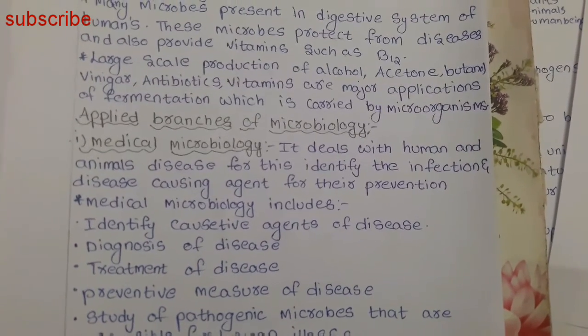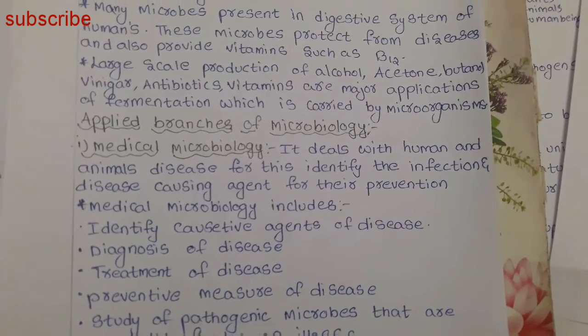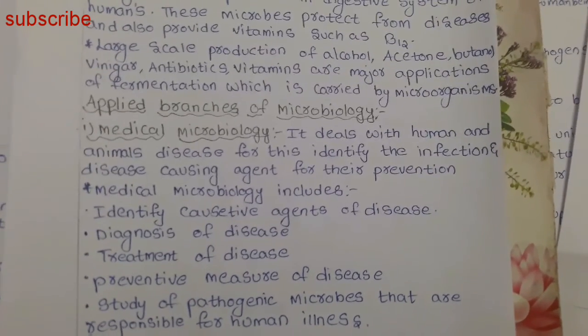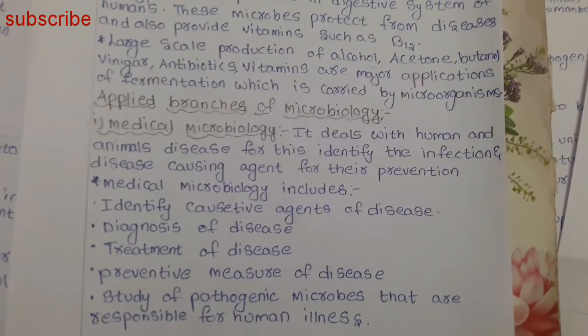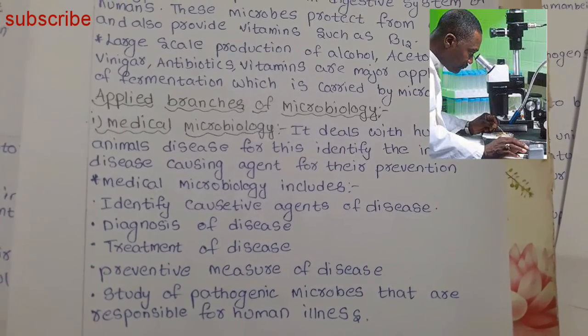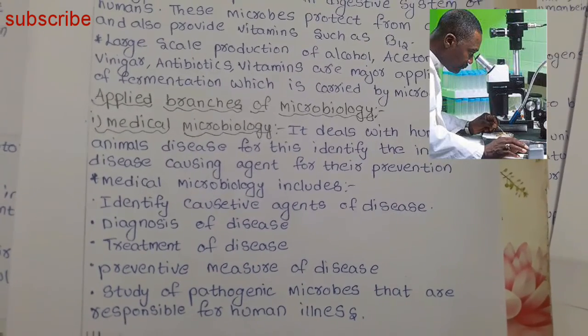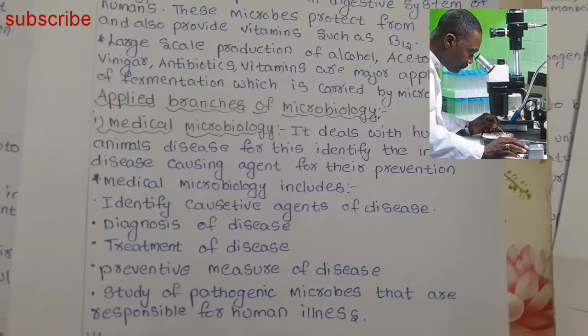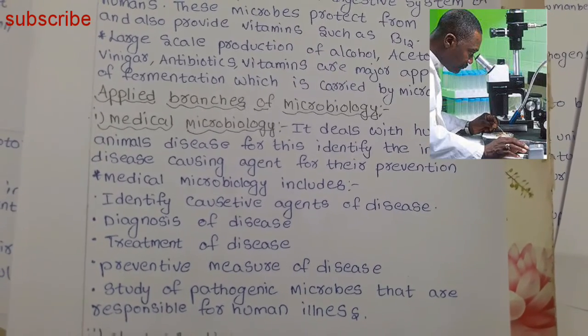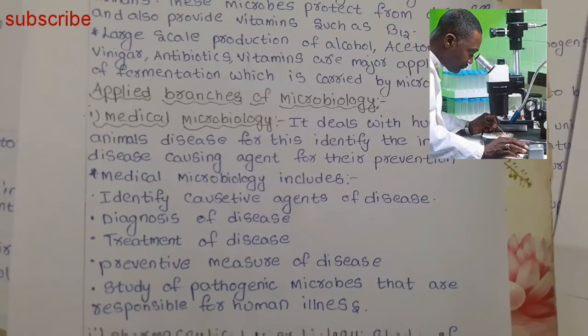Now in detail we will see how microbiology or microorganisms help in different fields. First, medical microbiology. It deals with human and animal diseases. For this, we identify the infection and disease causing agent for their prevention. So microorganisms play an important role in the identification of the disease and also the causative agent.